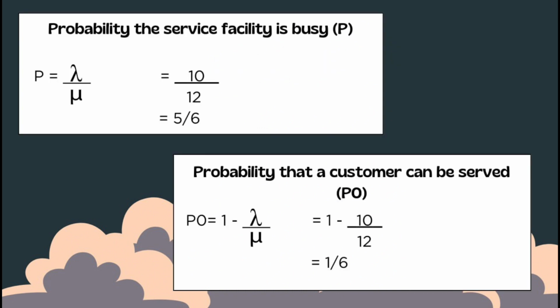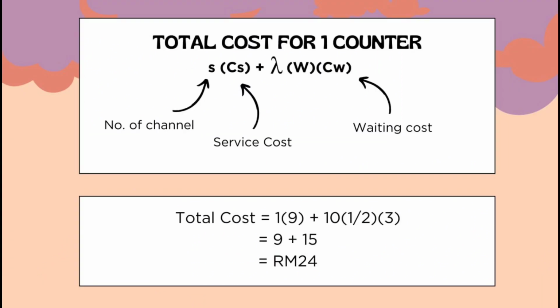The probability the service facility is busy, P, is equal to 5 over 6, while the probability that a customer can be served immediately, P naught, is equal to 1 over 6. Therefore, the total cost for one counter is 24 ringgit.